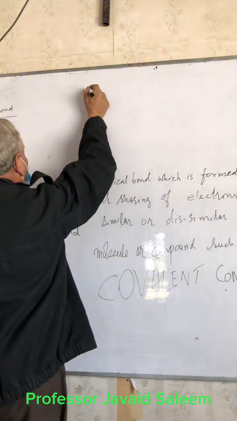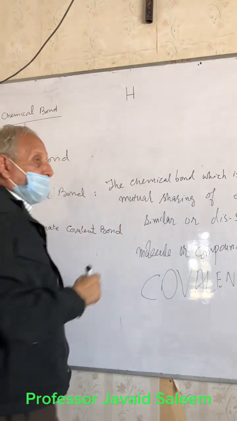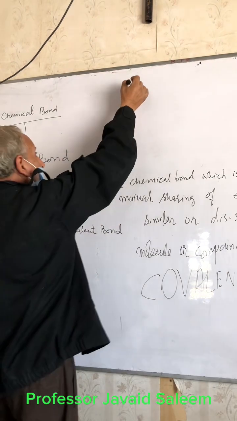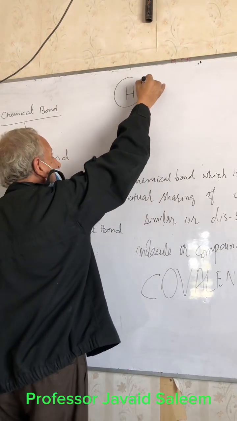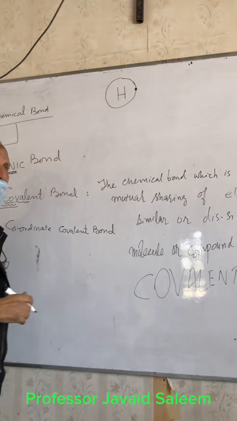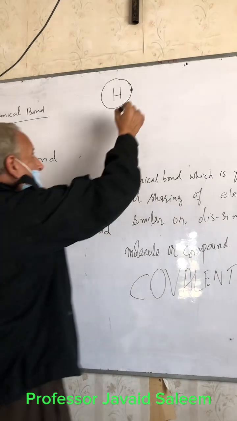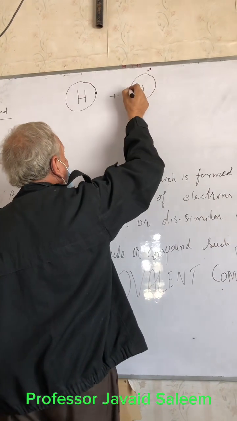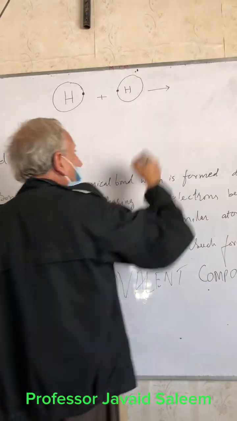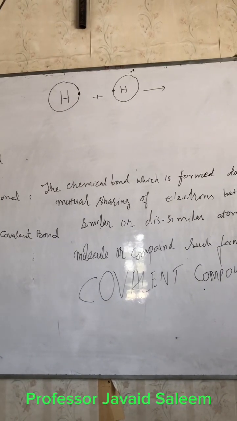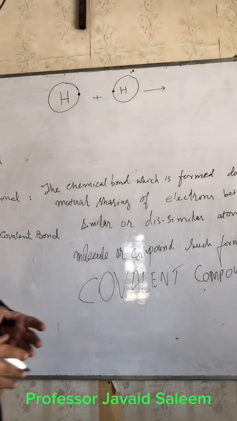For example, we have an atom of hydrogen. Everybody knows how many electrons it has in its outermost orbit: it has one electron. Let us show it like that. At the same time, another atom of hydrogen also has one electron. By nature, as I already told you, it cannot exist as a single atomic form.